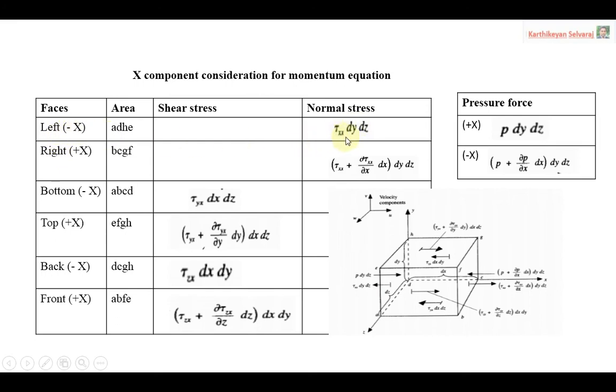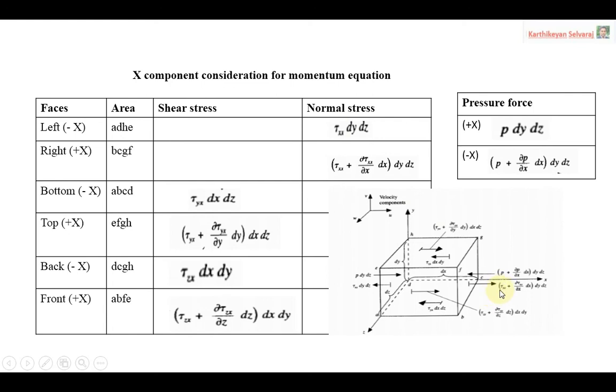So this is the quantity: normal stress into area. The same way we consider the right hand side, with the change in the normal stress. See the tabular column, right hand side, positive x direction. This is the area, again normal, because we are considering only the x direction, so the normal stress is also in the x direction only.